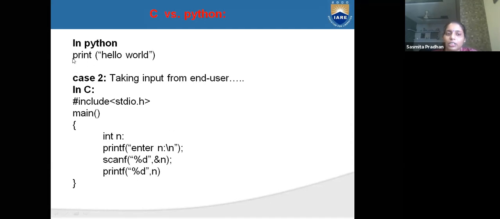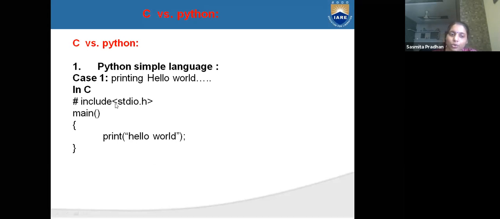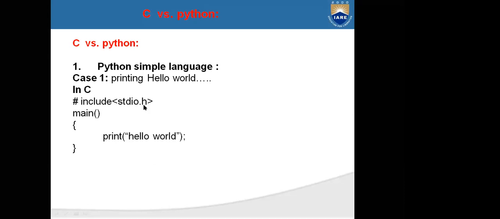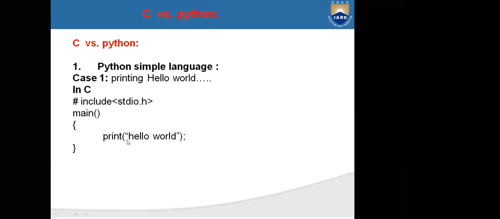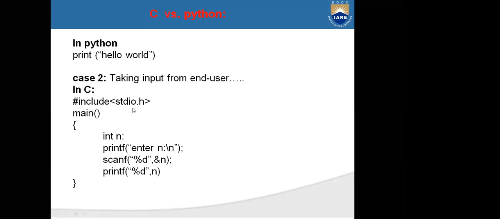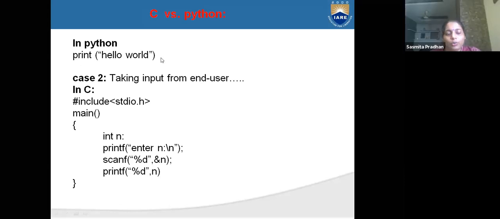But in Python, there is no need for brackets, semicolons, or curly braces, anything. Directly print hello world. But in C, #include <stdio.h> means the standard input header file, and main means the main program, and you write print hello world. But in Python, only one line, print hello world, and you get your output.